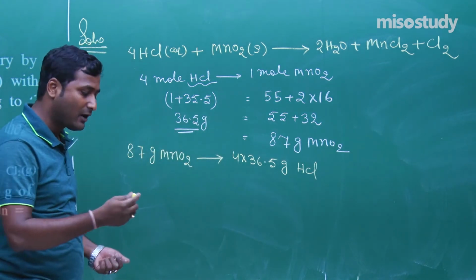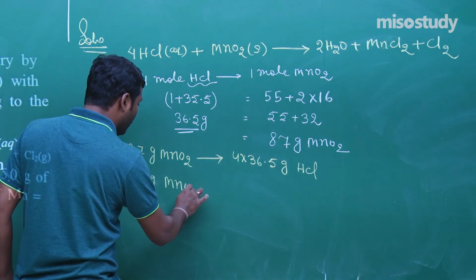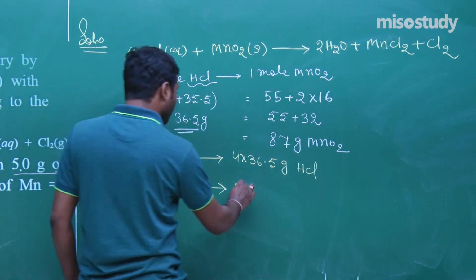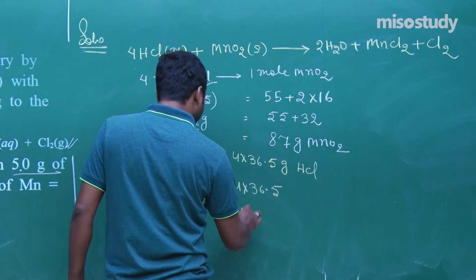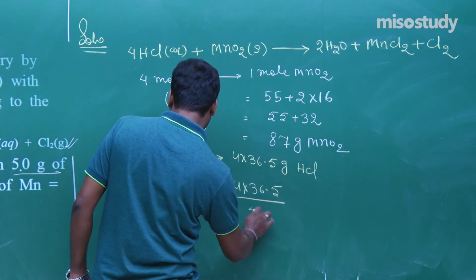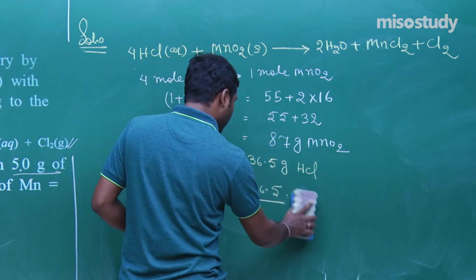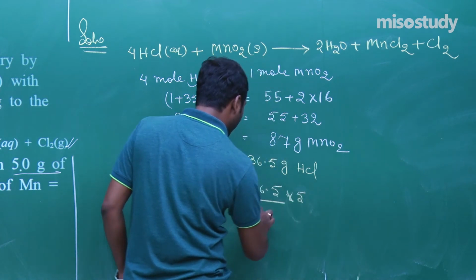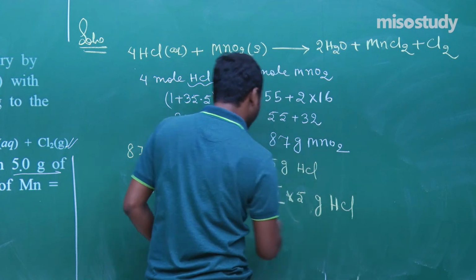Clear? Now according to the question, 5 gram MnO2 combines with 4 multiplied by 36.5 multiplied by 5 divided by 87 gram HCl.